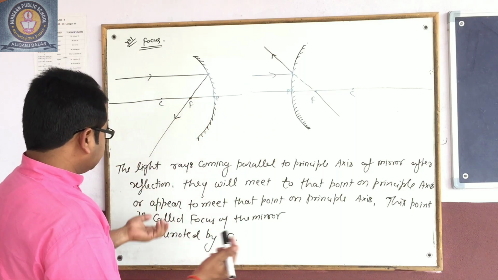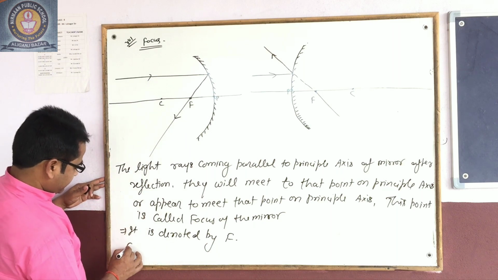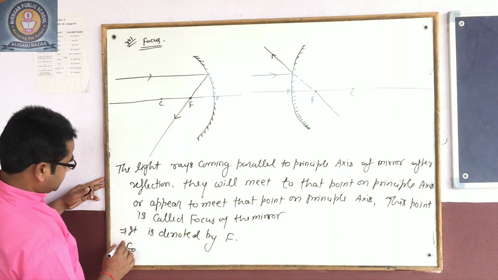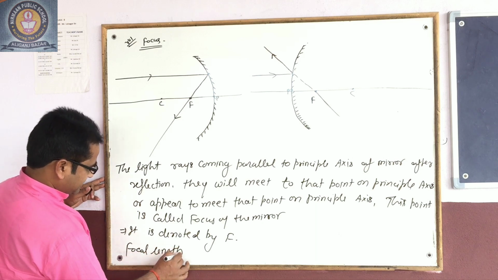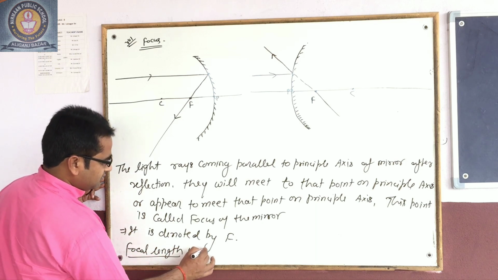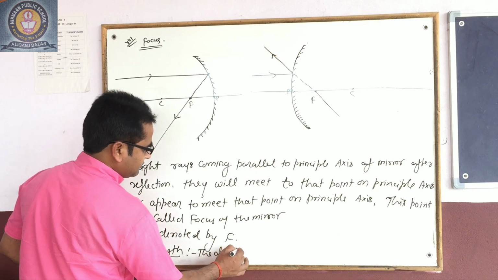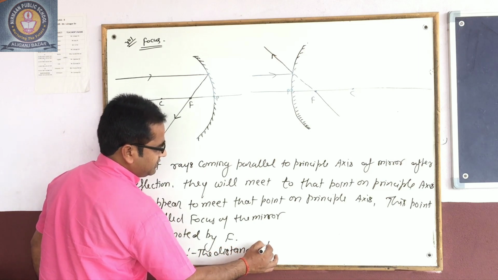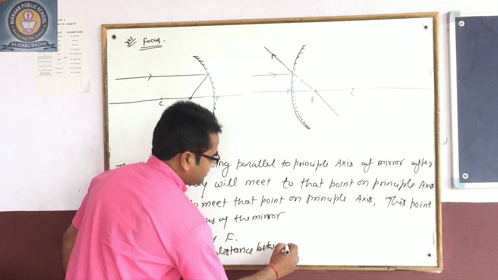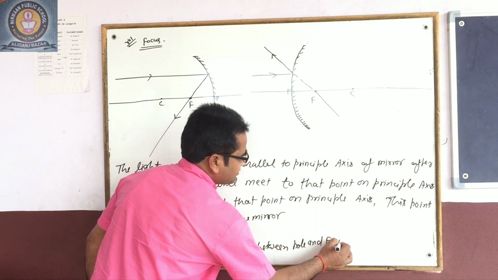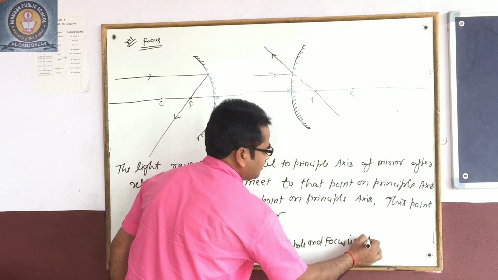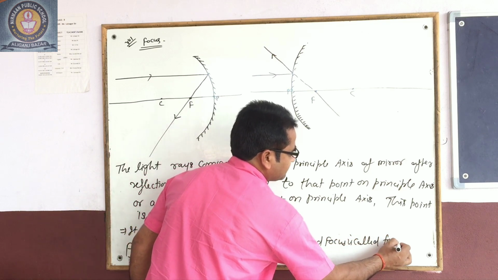What is the focal length? The next point is the focal length. The distance between the pole and focus is called the focal length.